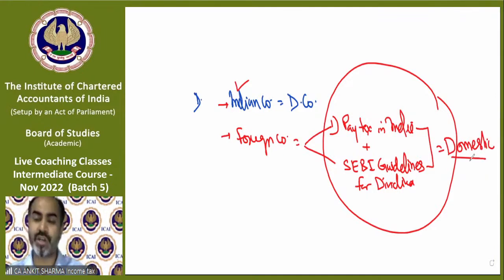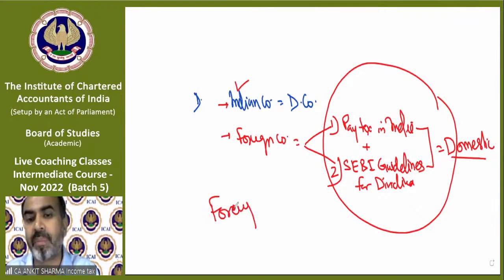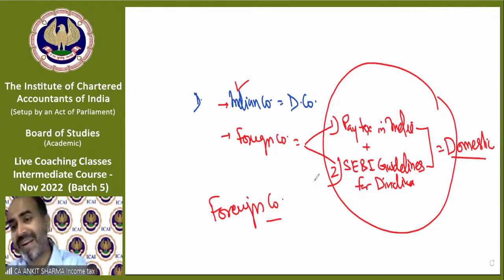Both conditions need to be fulfilled. So what will be a foreign company technically? One which is not a domestic company. If a foreign company does not fulfill both conditions, then it will be called a pure foreign company. But if it fulfills both conditions, it will be treated as a domestic company.